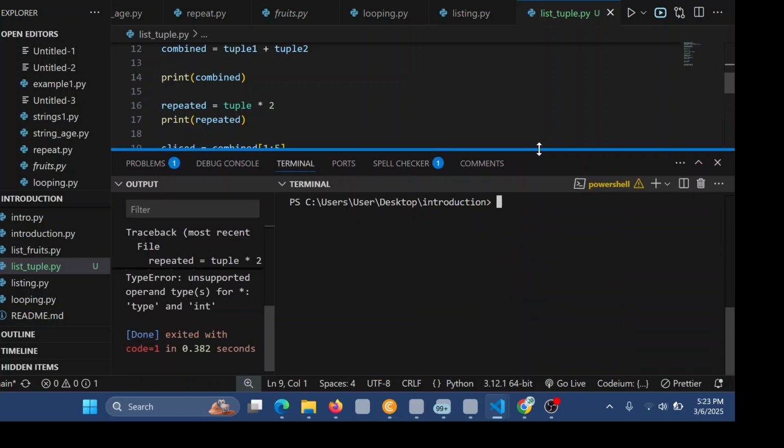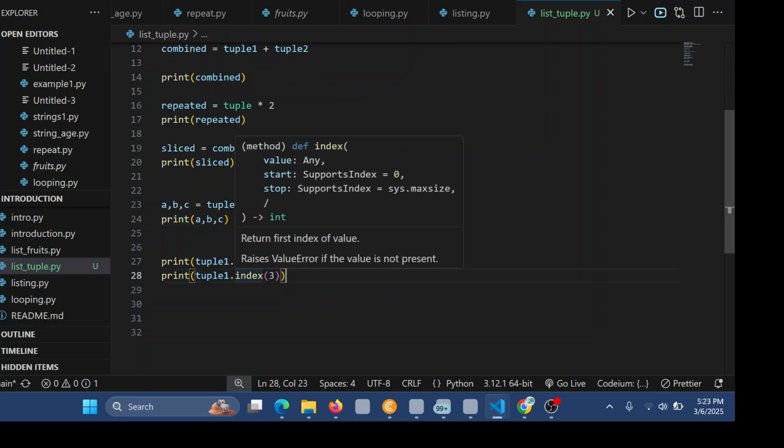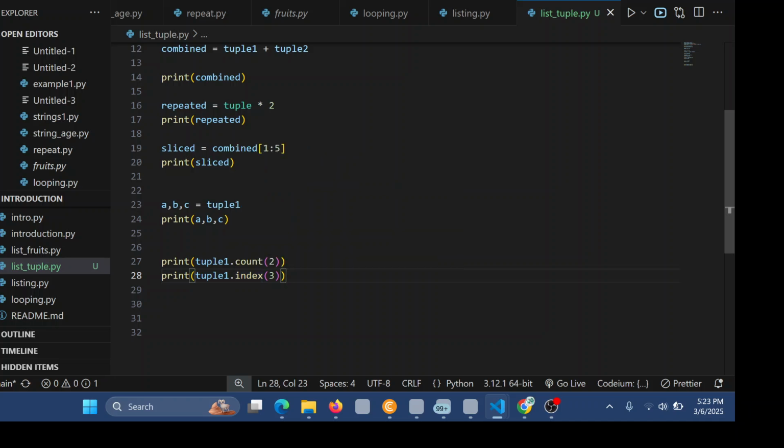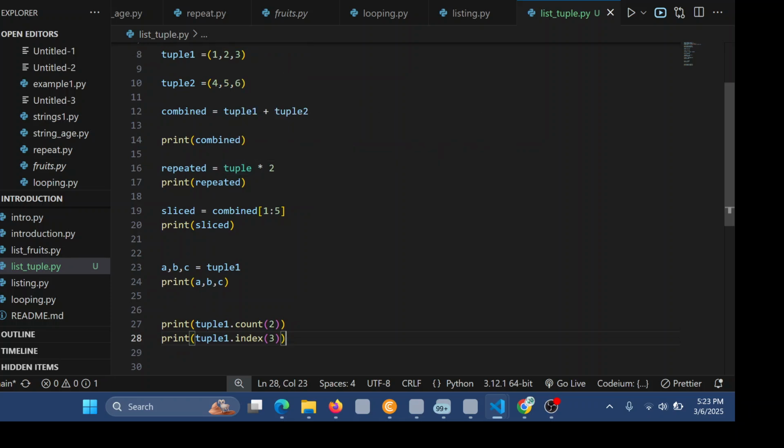Just a moment. There are some errors here. Index, tuple 1, index 3 times, 2 times, print ABC, tuple, sliced, combined, then print sliced, repeated, tuple repeated 2 times, combined 1 and 2.